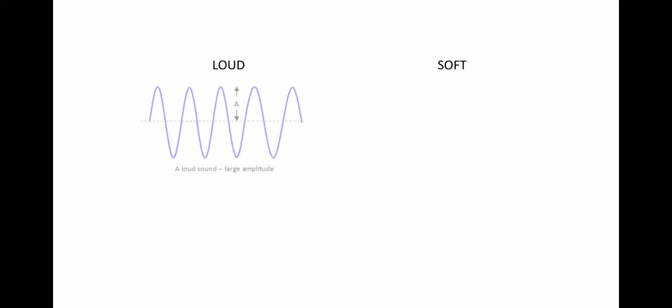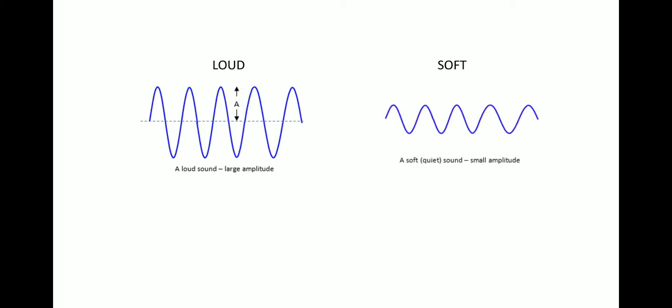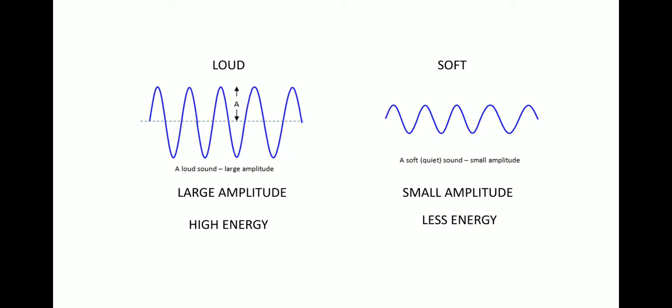So let's take two conditions for loud and soft sounds. For loud sounds, this is the wave, and the amplitude of this wave is quite high compared to the wave which has smaller amplitude. So when the amplitude is greater, the sound will be louder, and when the amplitude is smaller, the sound will be softer. So this has large amplitude and this has small amplitude. Now the large amplitude is related with high energy, and the small amplitude is related with less energy.